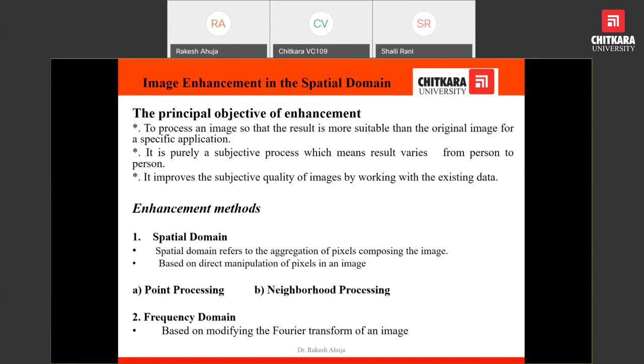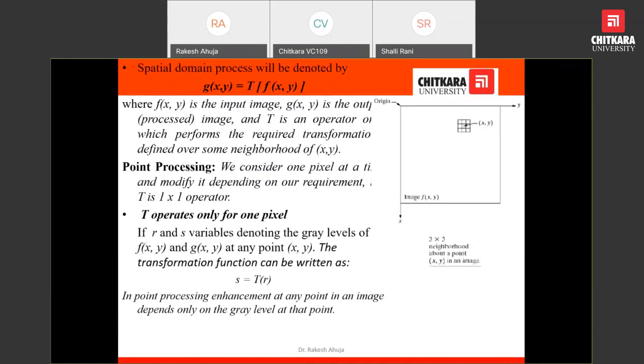This can be done by two methods. The very first method is the point processing method. Another method is mask processing. In the point processing method, this is the image, represented by f(x,y), and the image is composed of a number of elements shown in matrix form. Here (x,y) is the location of the pixel.